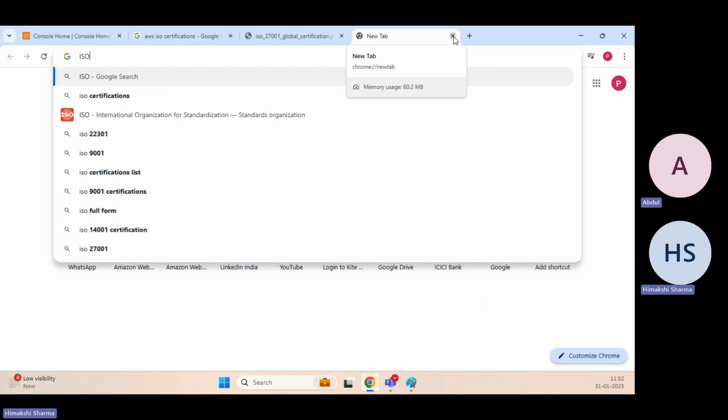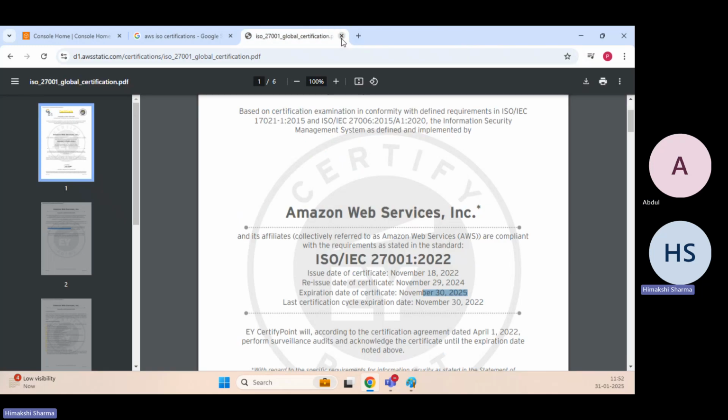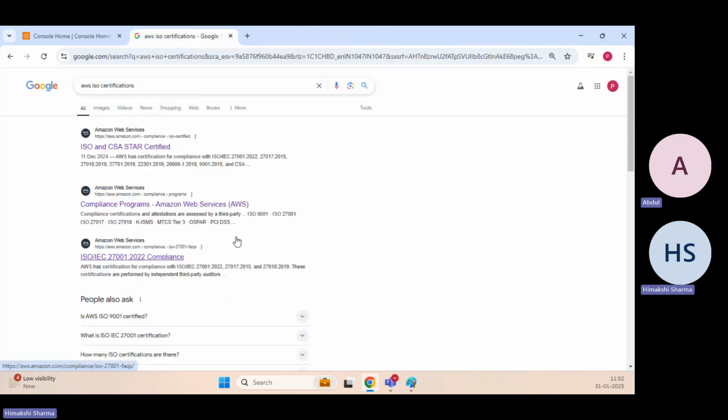There are no chances of security breach or data breach like that. That's why we rely on the cloud service providers in today's era. Got it?